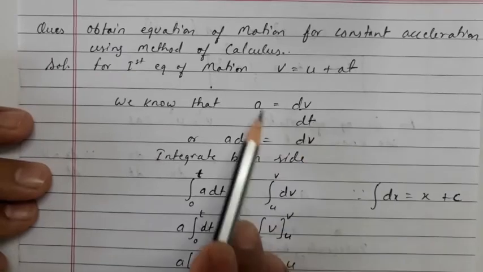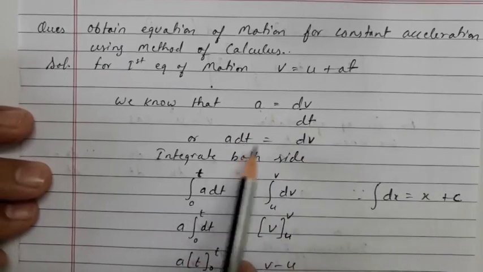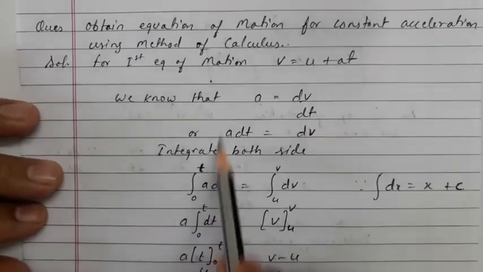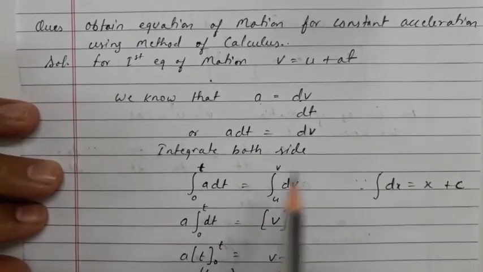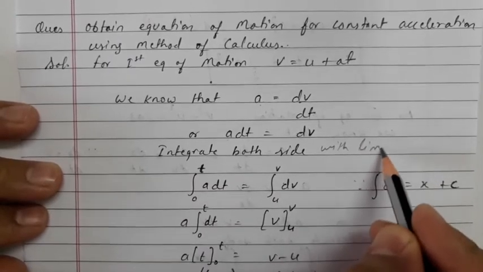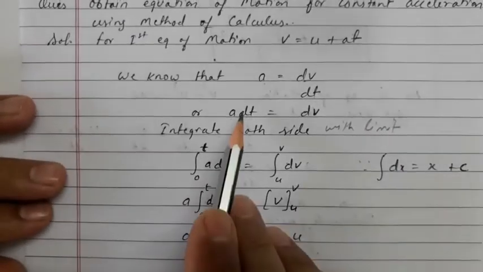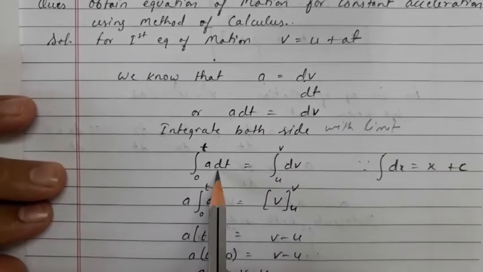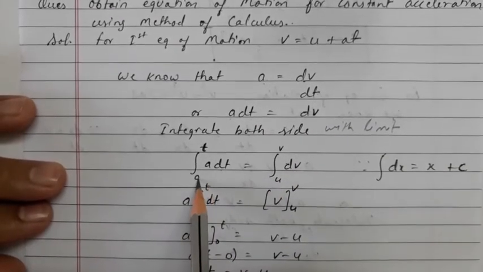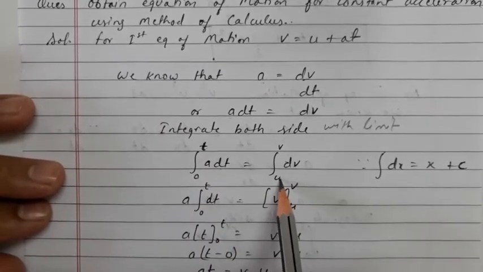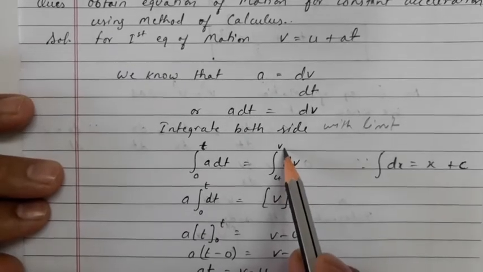So here dt we'll take this side and it will become a dt = dv, because dv will remain single here. Now what we'll do, we'll integrate both sides with limits. So here a dt and here dv, and both the terms will be integrated. Since we have to integrate dt, the limit will be from time 0 to time t, and for dv the limit will be from the initial velocity u to the final velocity v.